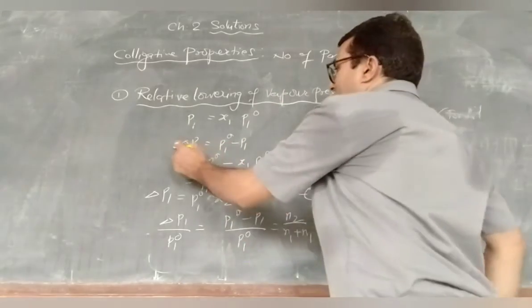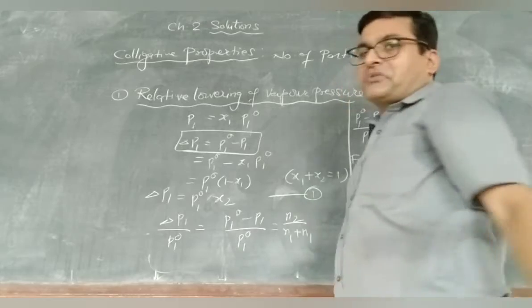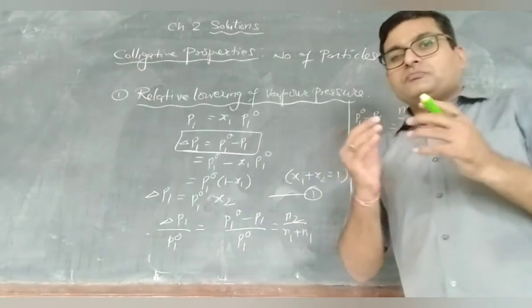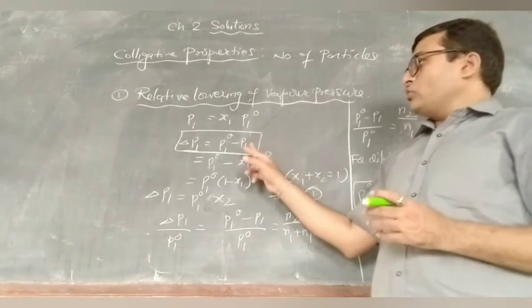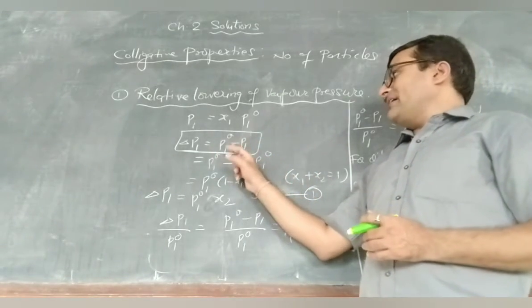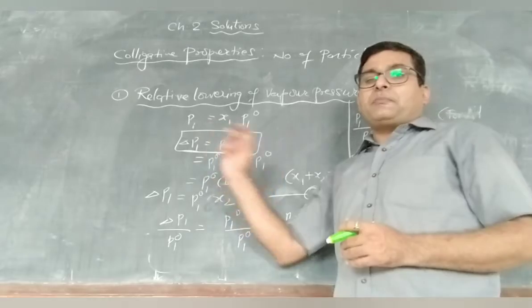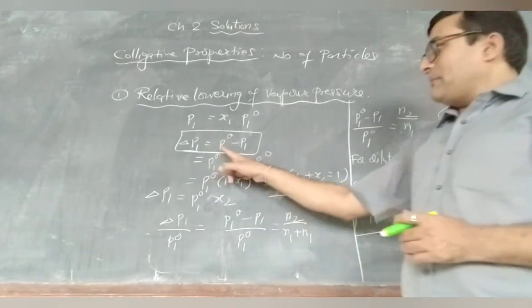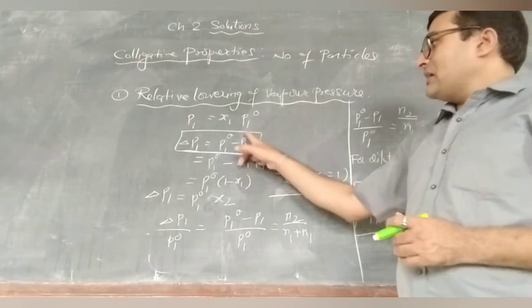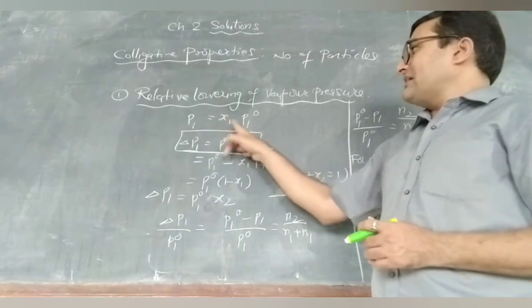And we can write how much it is lowered. We know that pure solvent has high vapor pressure and the solution is lower. So pure solvent minus solution will be the change in vapor pressure, the lowering in vapor pressure, delta P1. So delta P1 equals P1 naught minus P1. Now we can put the value of P1 here, X1 P1 naught.